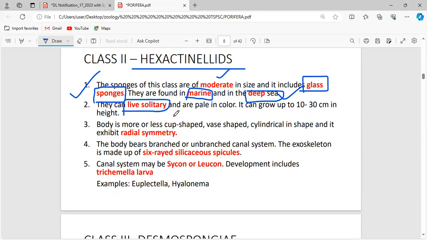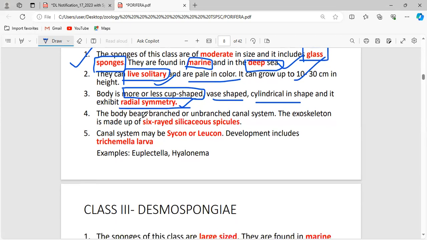Hexactinellids live solitary. They don't like to live as a group or colony, but instead live as individuals. They are pale in color, and the size is not important. The body is more or less cup shaped, vase shaped, or cylindrical, and they also exhibit radial symmetry. The body has a branched or unbranched canal system.